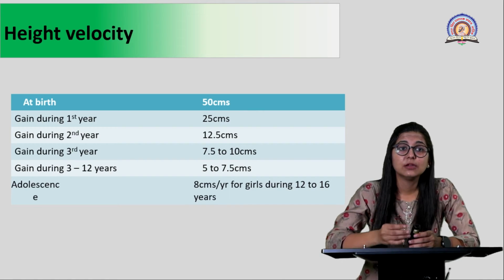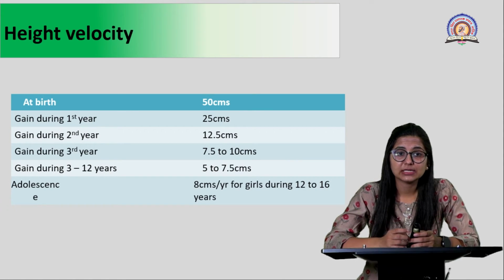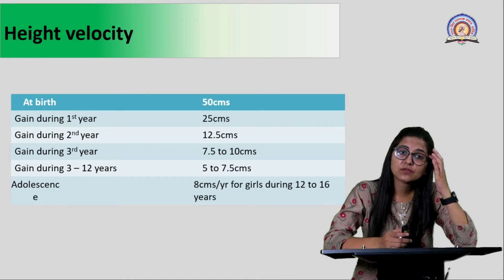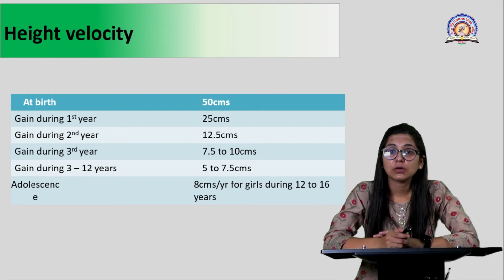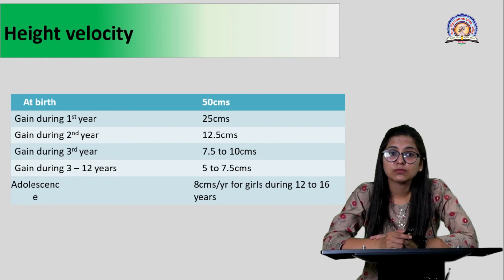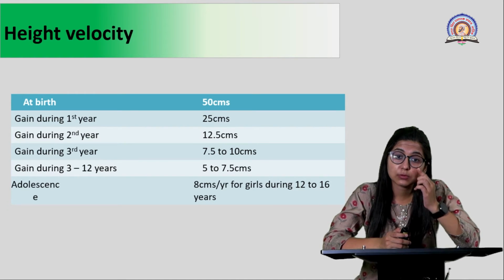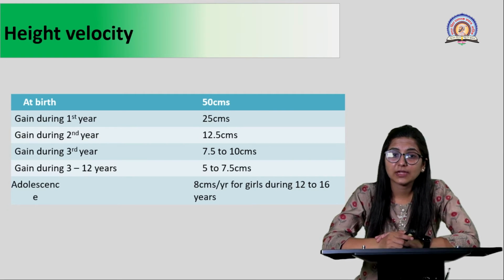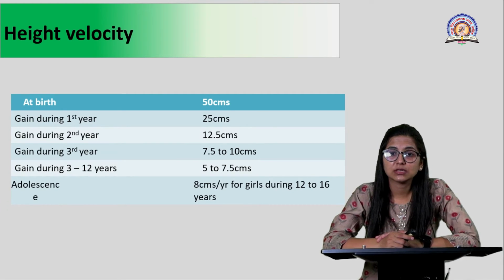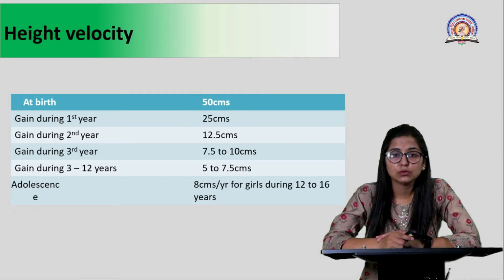Now, height velocity with respect to the height at birth, which is usually 50 centimeters. The gain of height after birth is going to be about 25 centimeters in 1 year, and then the gain during the second year is approximately half of it, which is 12.5 centimeters. Gain during the third year usually ranges from 7.5 to 10 centimeters a year, and gain during 3 to 12 years is 5 to 12 centimeters per year. In adolescents or teenagers, it is 8 centimeters per year for girls during 12 to 16 years.